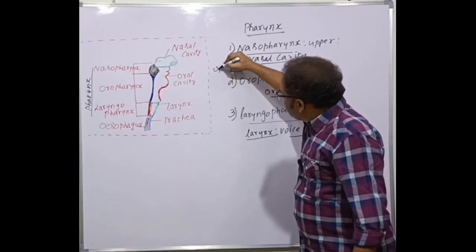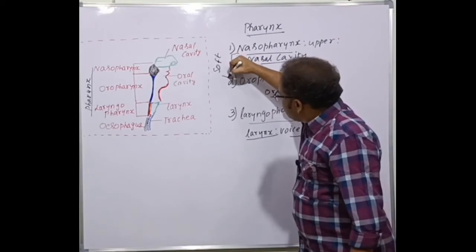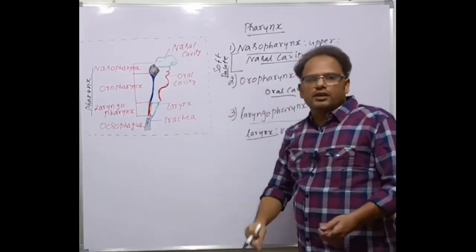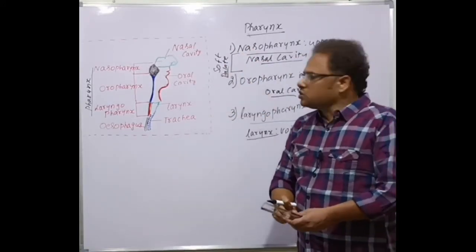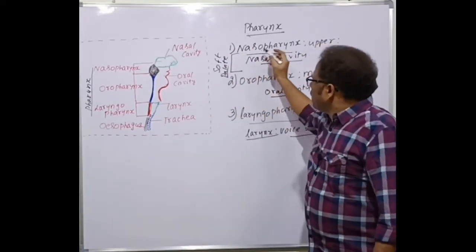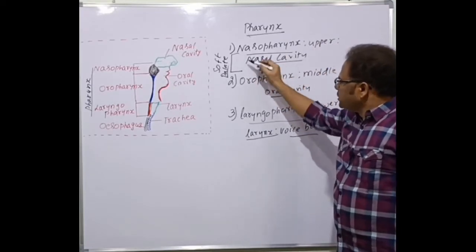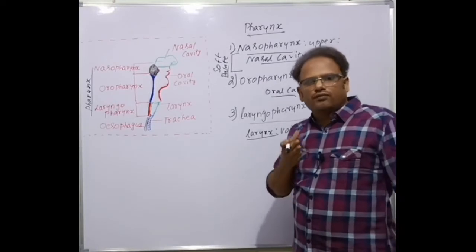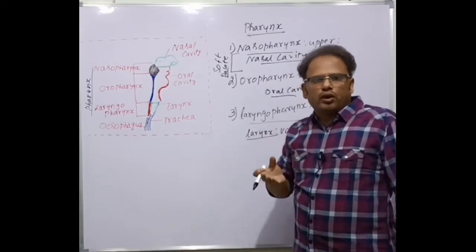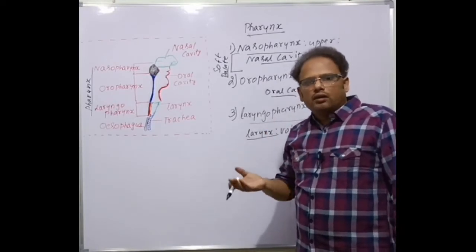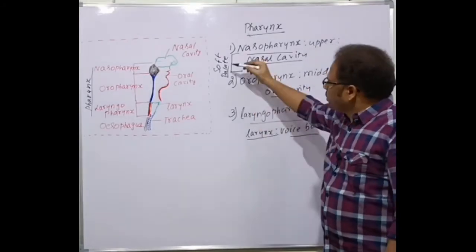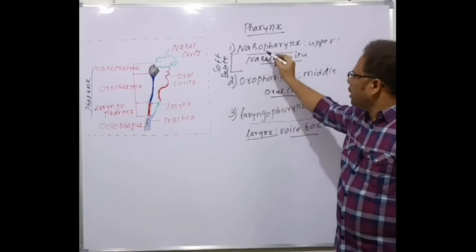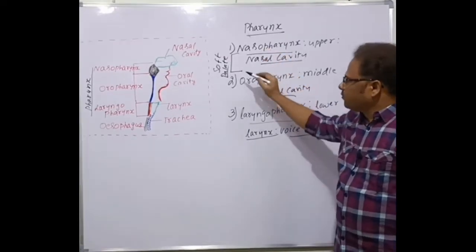Between the nasopharynx and the oropharynx, what is present? The soft palate is present. The palate is a structure present in the oral cavity, isn't it? The palate consists of the anterior part, the front part, called the hard palate, and the posterior part, called the soft palate. This soft palate demarcates, separates the nasopharynx from the oropharynx.